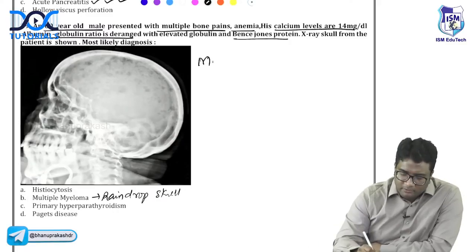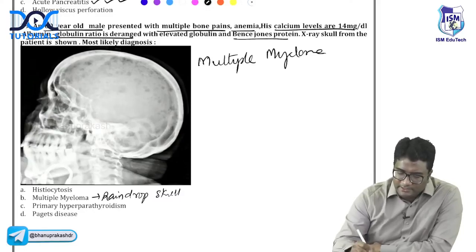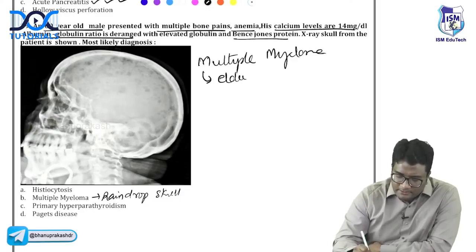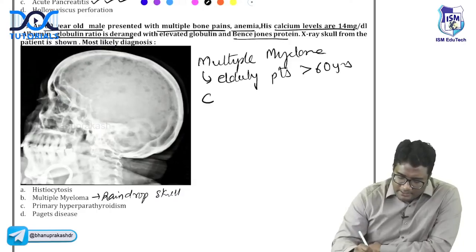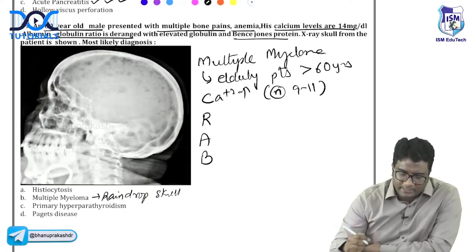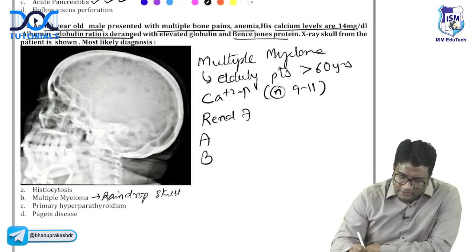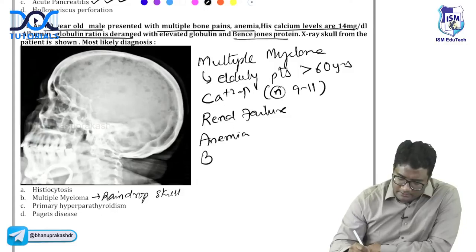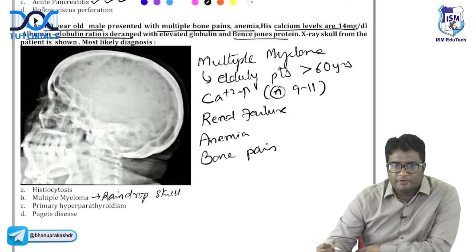Remember, in multiple myeloma, few things that you need to remember is how to identify the clinical picture. It's usually elderly patients, usually above 60 years. And remember CRAB, right? Hypercalcemia, normal is 9 to 11, so this is much more. Renal failure, they'll give you creatinine levels. Anemia, or they'll give you hemoglobin decreased. Bone pain. All of this is multiple myeloma, and it shows you raindrop skull.